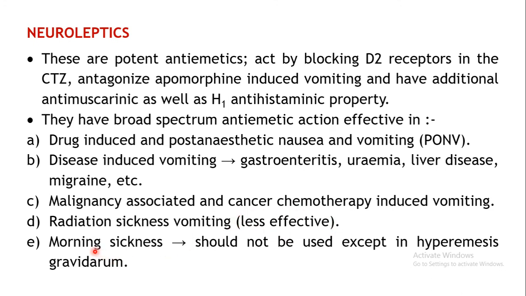Next type of vomiting is morning sickness, the one which is associated with pregnancy. But this drug has to be used only in the condition hyperemesis gravidarum, the condition in which there is severe nausea and vomiting. It can be that severe that the lady may not be able to consume any food. So only in such a severe condition are you supposed to go for this drug in morning sickness, not otherwise.